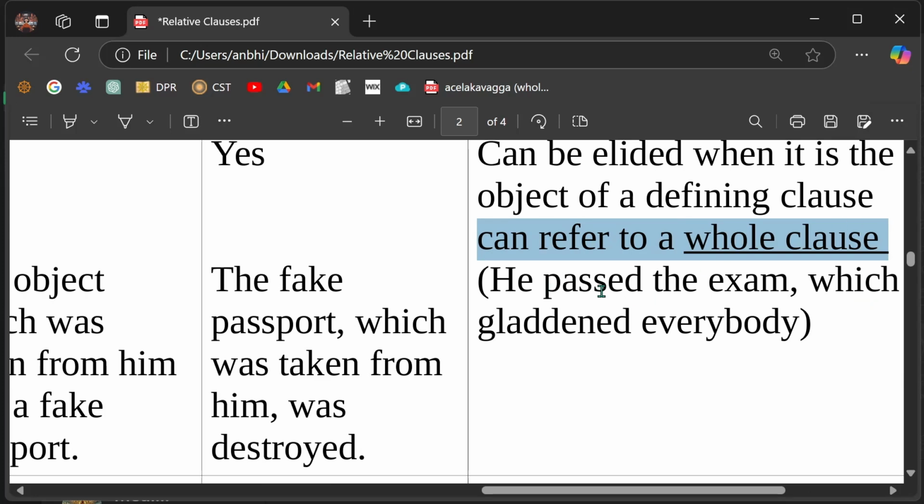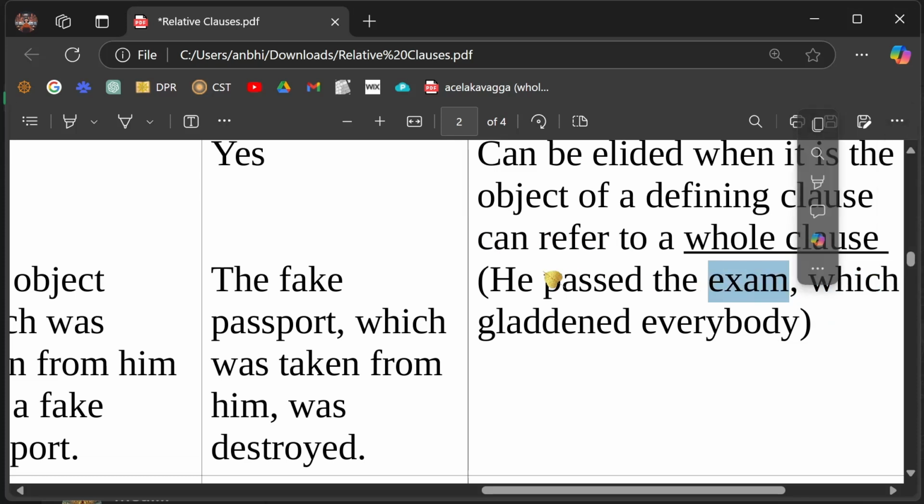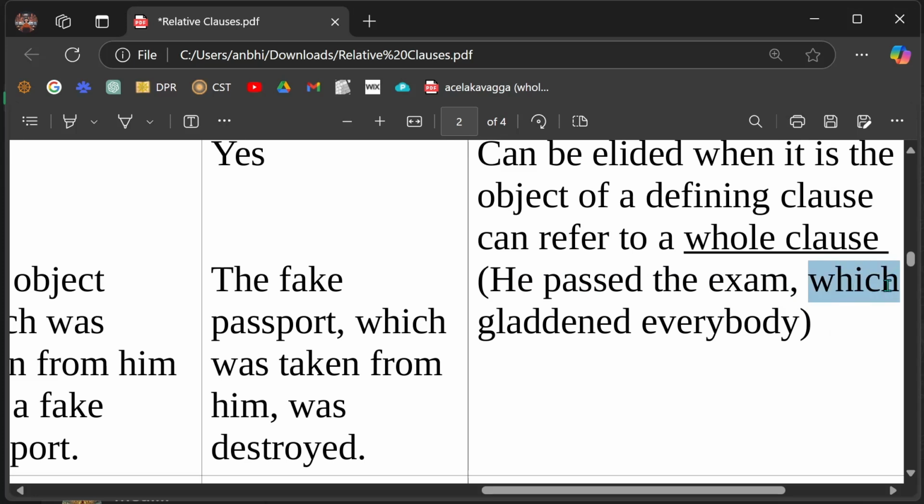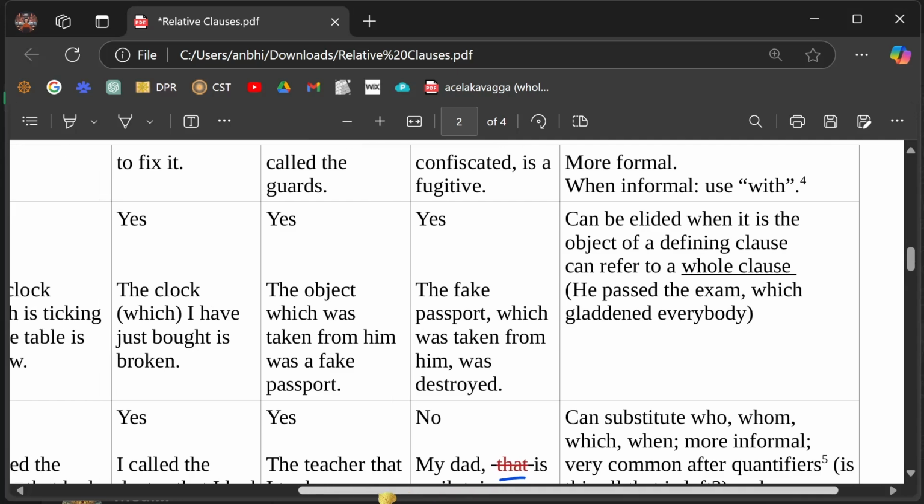Look, he passed the exam, which gladdened everybody. This "which" is not talking about the exam. It's referring to the whole situation, the whole clause: him passing the exam. This whole situation gladdened everybody. So this "which" is one case in which the relative pronoun is not referring to the noun. Okay? Then here we have another case a little bit like that.